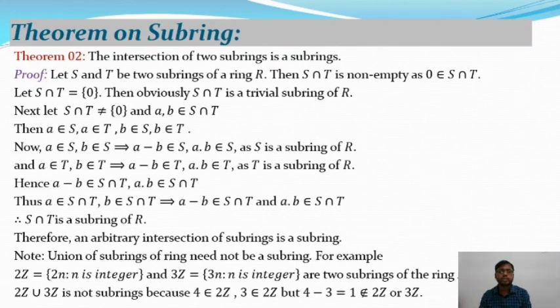But 4 minus 3 equals 1, and 1 does not belong to 2Z as well as 3Z. So therefore 2Z union 3Z is not a subring. That means the union of subrings of a ring need not be a subring. Now move on to the next slide.